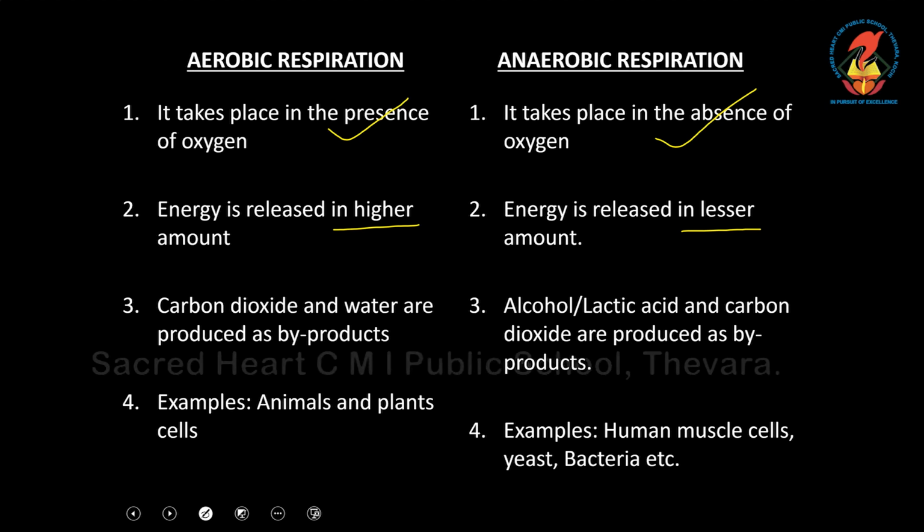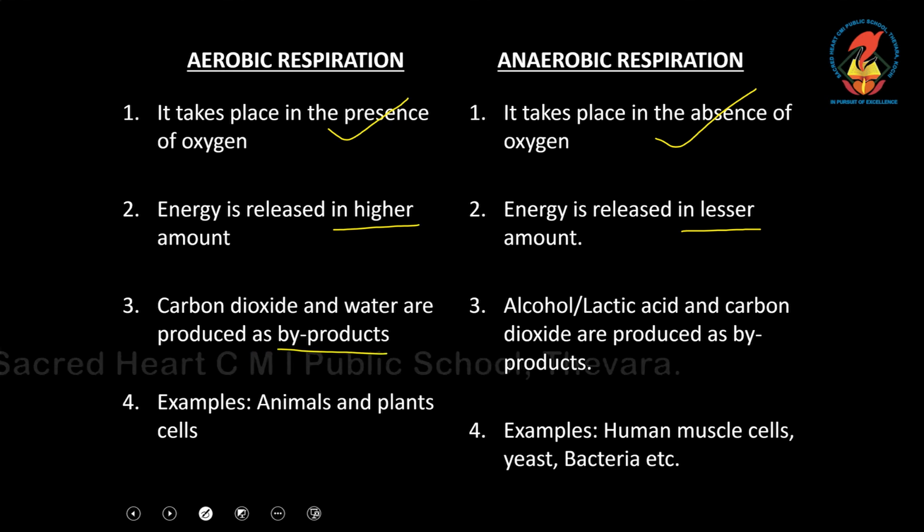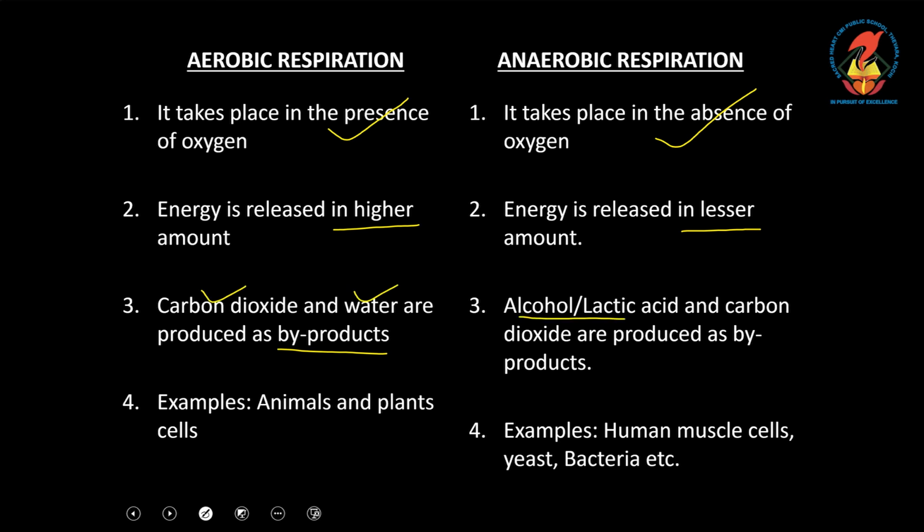Number 3, coming to the byproducts. Byproducts means those things which are produced after a chemical reaction. The things which are produced after a chemical reaction in aerobic respiration are carbon dioxide and water. These are the byproducts. Whereas in anaerobic respiration, it can be either alcohol or lactic acid, along with carbon dioxide. These are the byproducts of anaerobic respiration.